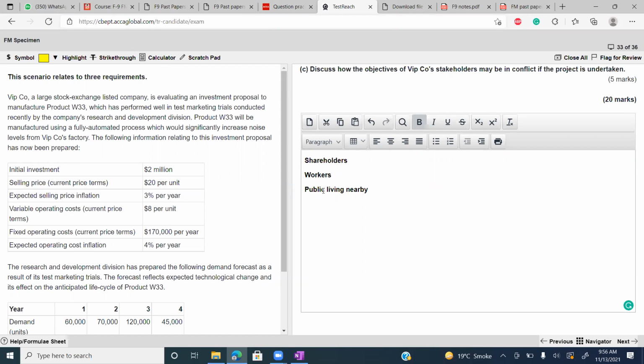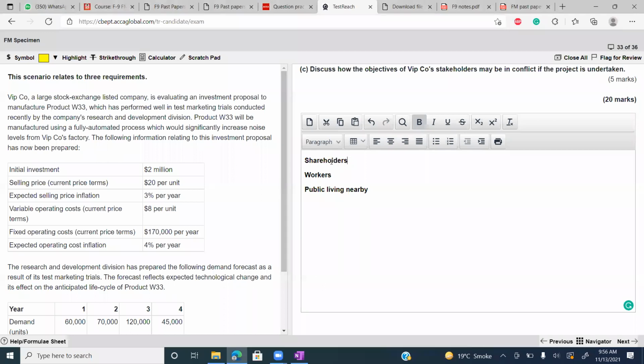So you will write that shareholders will want the project to continue because it is a positive NPV project. But workers will face issues, public will face issues. So what should be the possible solution? The company should try to minimize the noise of the factory to an acceptable level so that workers and public can bear it, and at the same time the company can maximize the wealth of shareholders. So that's how you will write this question in the exam.